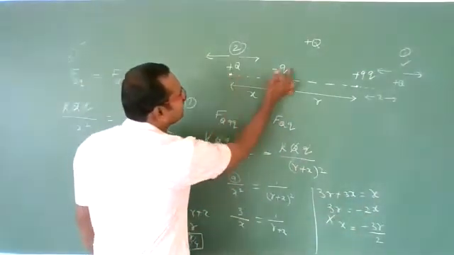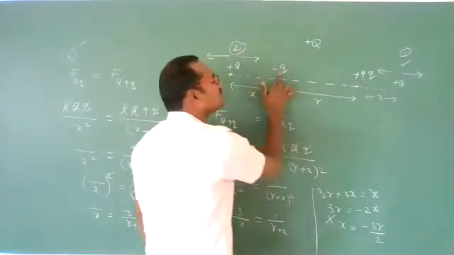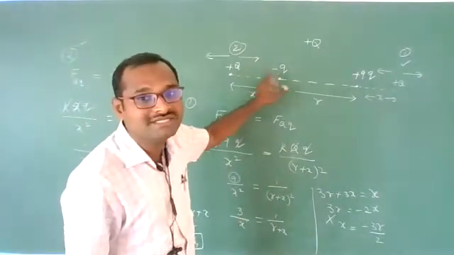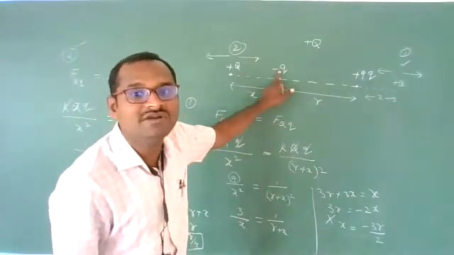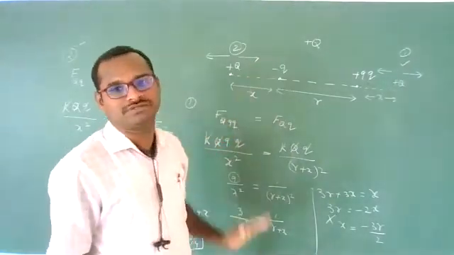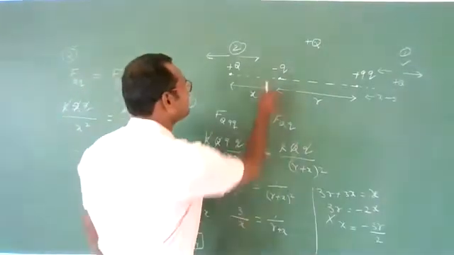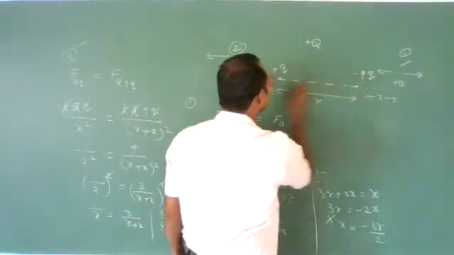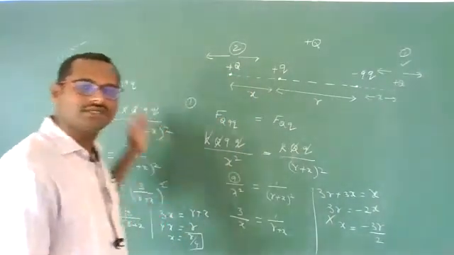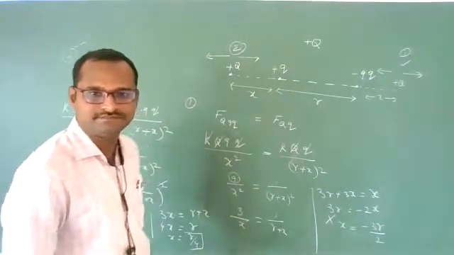See, this side is small in magnitude, this more in magnitude. Don't think that it will be nearer to the negative charge. It will be towards the less magnitude charge. If I take this as plus and this as minus, then also you will get this location only. You check again, you get the same answer. You will not get this one.